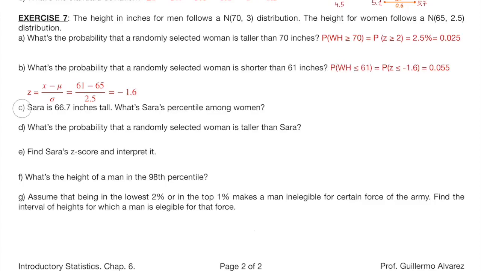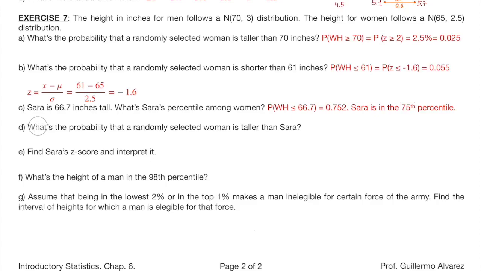Letter C. What's the percentile of a given score? In a continuous distribution, the percentile is simply the probability of being below. In this question, what's the probability that a woman is shorter than 66.7 inches? Remember that the probabilities of shorter and shorter or equal are the same because in a continuous model the probability of the equality is 0. The calculator will tell you that this probability is 0.752. Thus, Sarah is in the 75th percentile. Quick question, how else do we call the 75th percentile? Third quartile. Remember chapter 3, part B, measures of position.